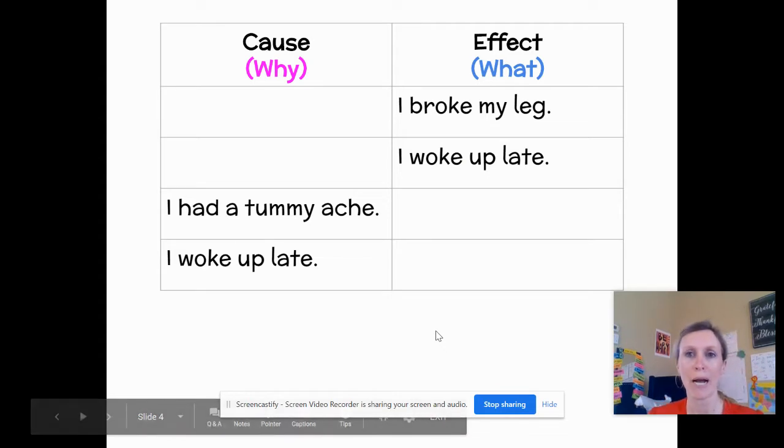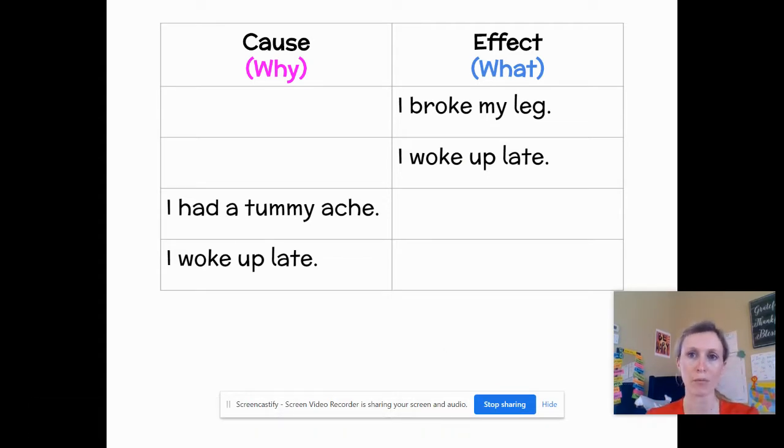Again, I put the what and the why words. That really helps. So what happened? The effect is I broke my leg. What are some reasons I maybe broke my leg? Help me out. Oh, maybe my brother tripped me. Or I was going too fast down this ski hill.